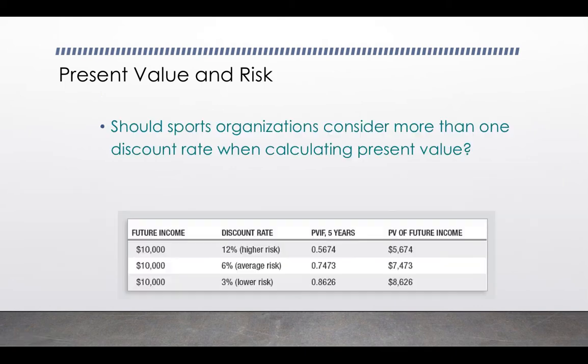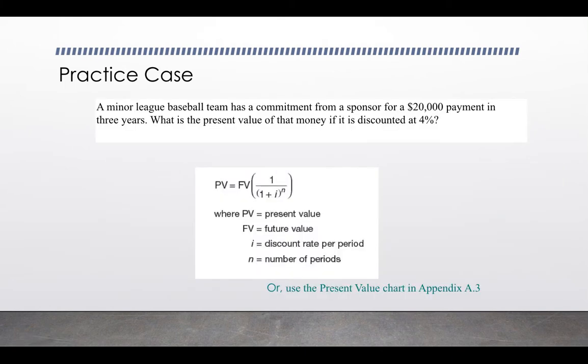Okay, so let's look at an example. Here we have a minor league baseball team that has a commitment from a sponsor for a $20,000 payment in 3 years. So they've scheduled this payment 3 years down the road. It's a one-time payment. We want to calculate what is the present value of that money if it is discounted at 4%. Essentially the team has determined that there is some risk associated with getting into this sponsorship arrangement. It's a mild risk, though. 4% is not a terribly high discount rate. But they want to account for some risk.